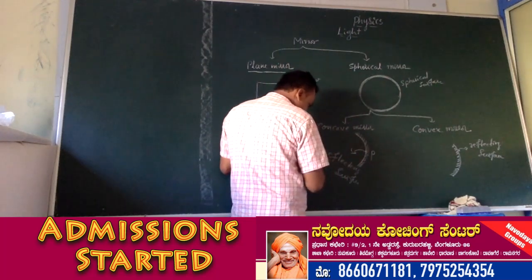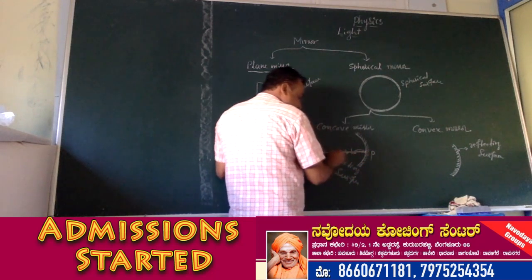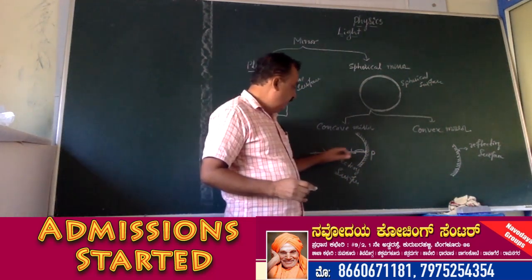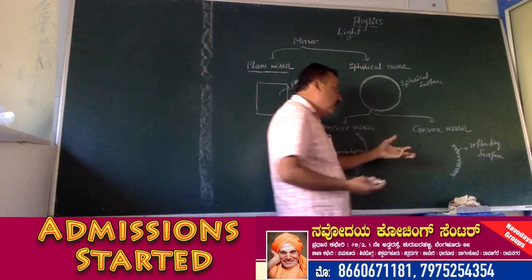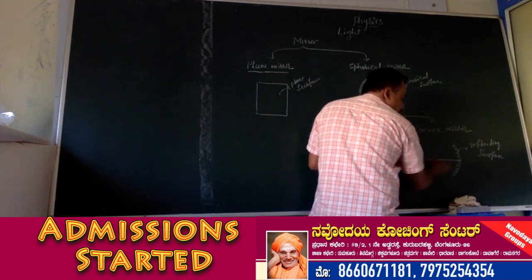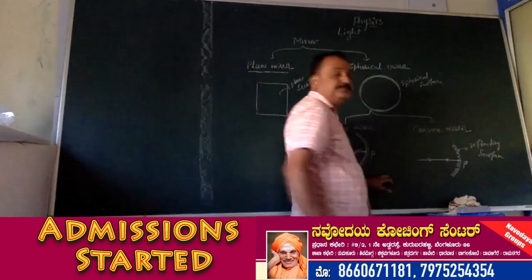If the incident ray of light falls at that point, it reflects in the same direction. When the ray of light falls on a concave or convex mirror, from that point it rebounds in the same direction. That point is called the pole of the mirror.